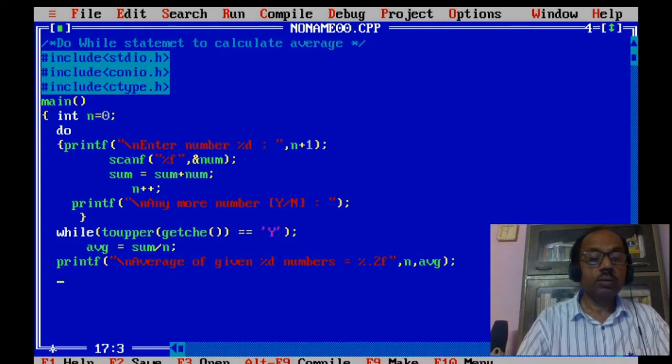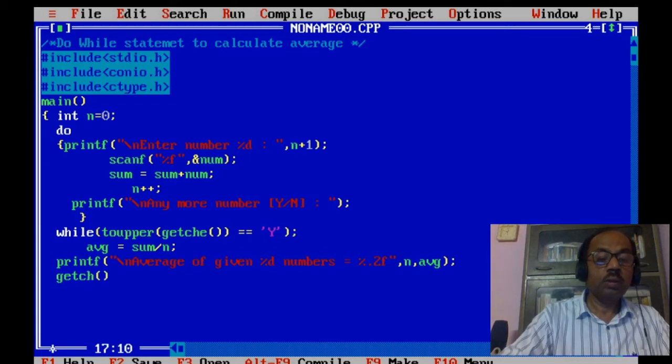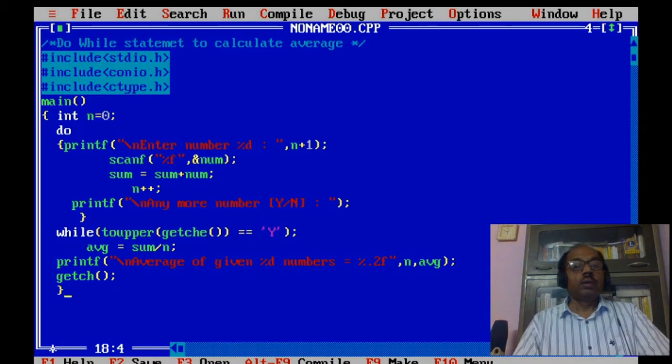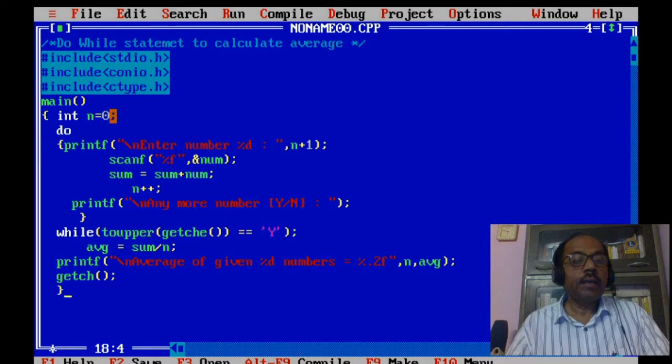So now take a look at the program. Main, int n is equal to 0, that will be the counter.